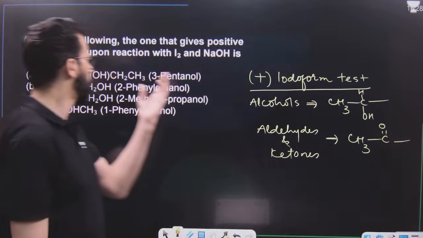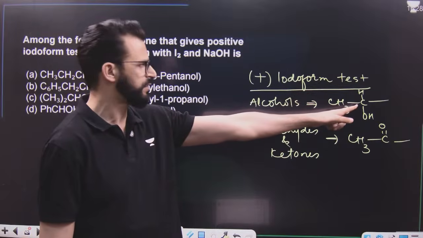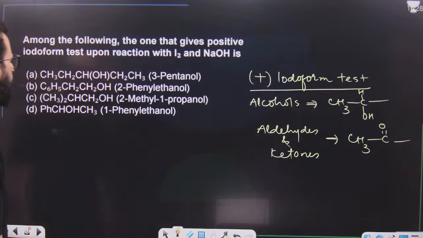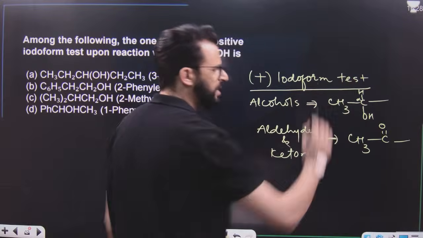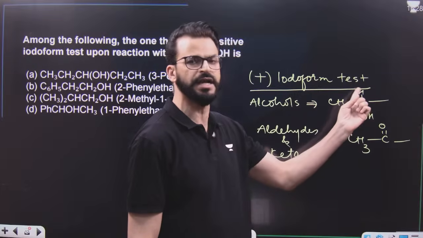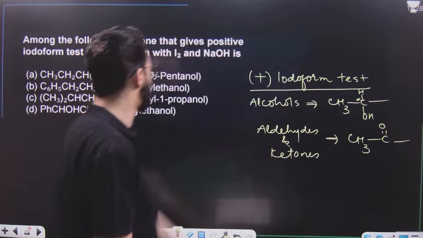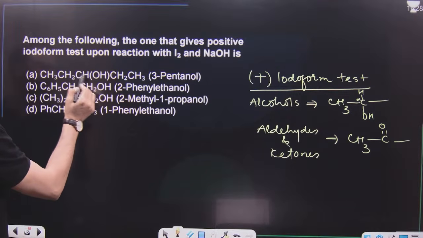Now, have a look towards the options. All are alcohols. That means the alcohol which has this group can show a positive iodoform test. The OH is attached to the alpha carbon, and that carbon should contain at least 1 hydrogen and 1 CH3. Have a look. OH is attached to this carbon. It should contain at least 1 H. 1 H is there.